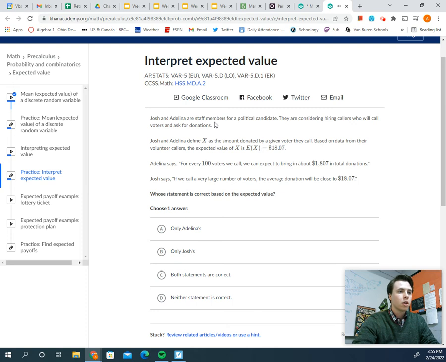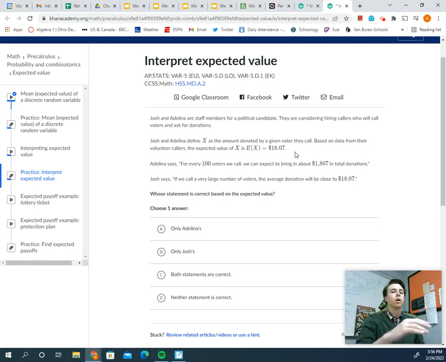Okay. Josh and Adelina are staff members for a political candidate considering hiring callers. Josh and Adelina define X. Okay, that's our variable, so to speak. We worked with that back in 6.1. It's our discrete random variable. It's the amount donated by a given voter they call. Based on data from their volunteers' calls, the expected value is 18.07.